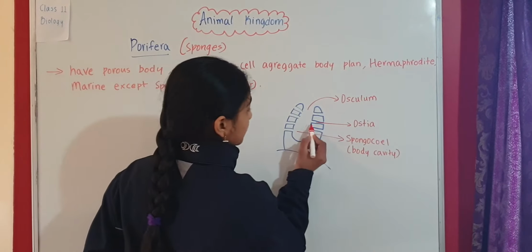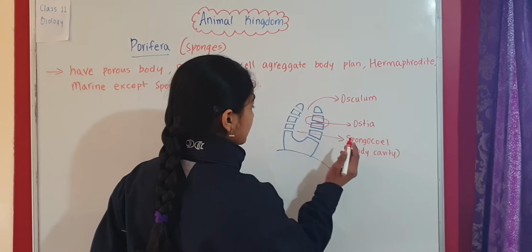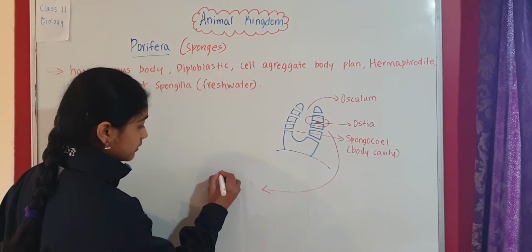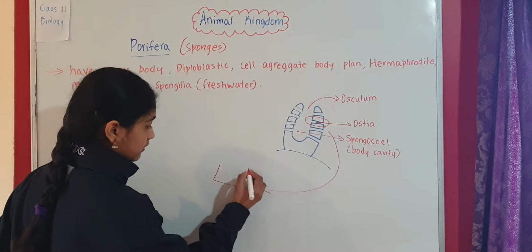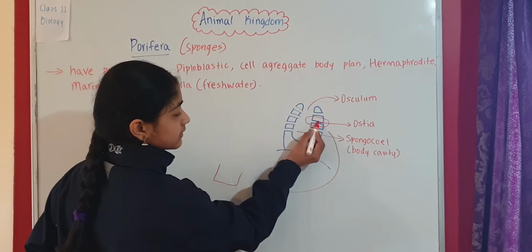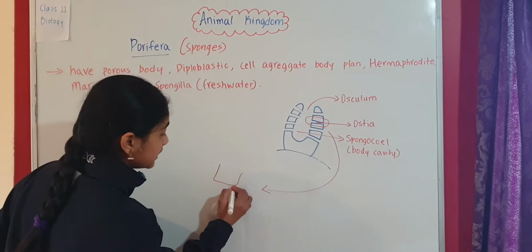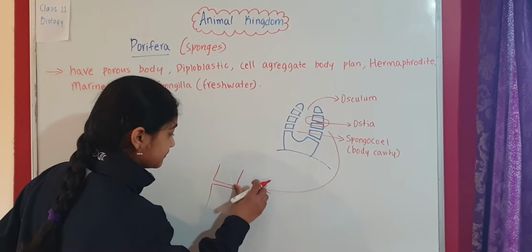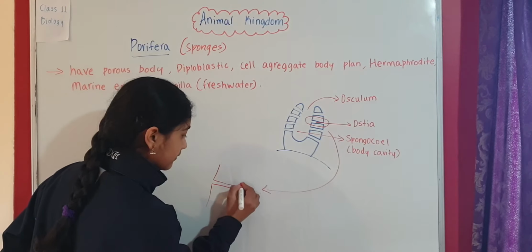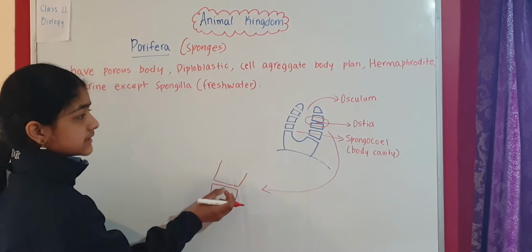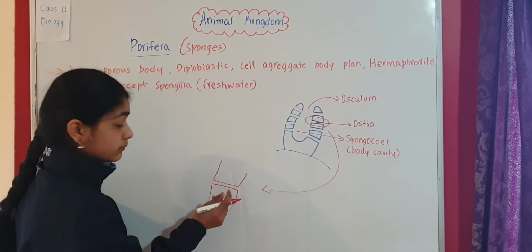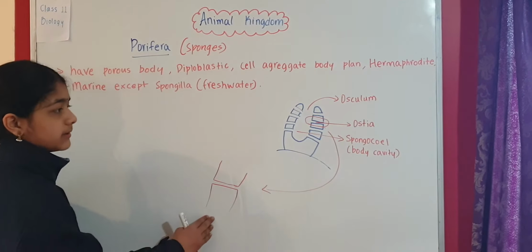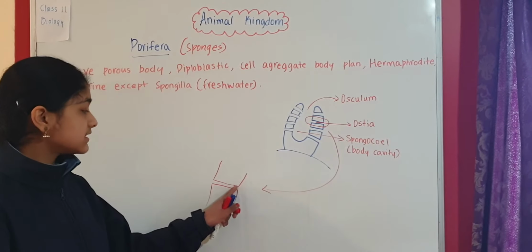Now we're going to enlarge this part and draw it here. We're not going to draw the whole body again because we need to understand some important structures present in that region. If you imagine that this pore is the ostia, and these are the arms, from here water goes inside the spongocele.